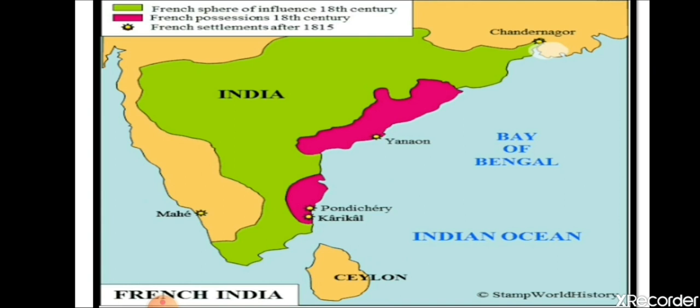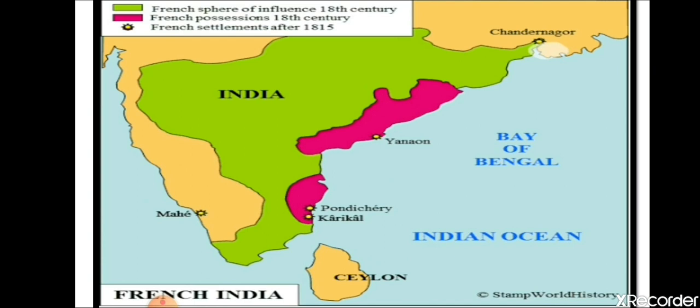So, students, I want to tell you that the French East India Company and the English East India Company, both of them were willing to establish their control over India. This resulted in a struggle for power, because many European countries were willing to rule or to trade with India.